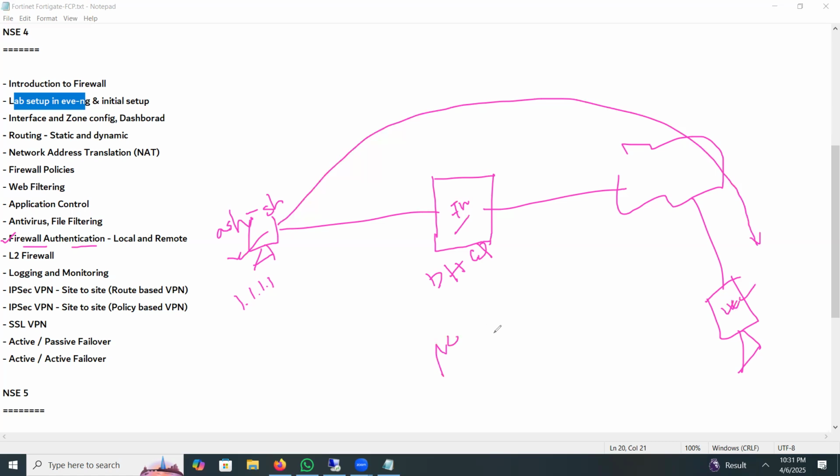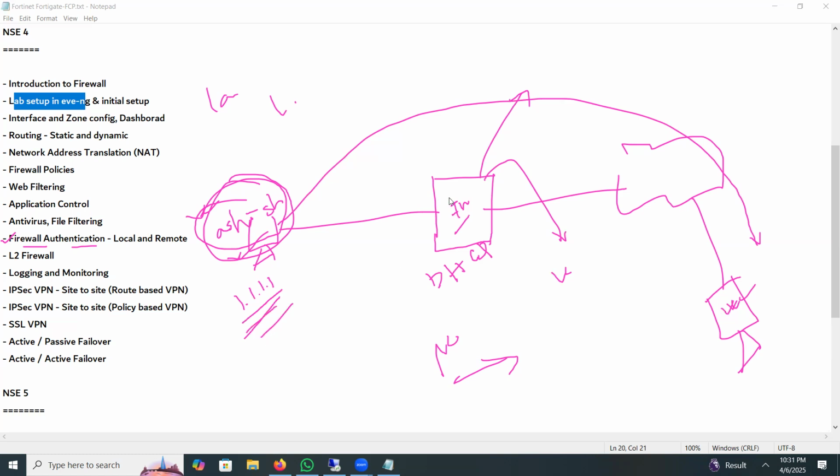Now, your manager or your CEO or CTO asks you for the log for this user: what traffic he initiated in the last 2 days or the last 1 hour. The firewall automatically generates logs, but it generates logs based on IP. As you are configuring DHCP, the IP can change, so you cannot capture the right user, right? Hence the term firewall authentication.